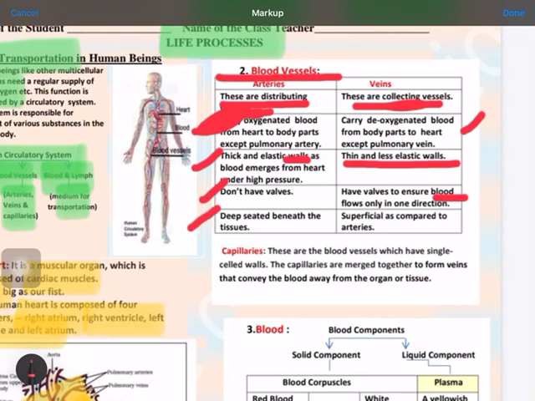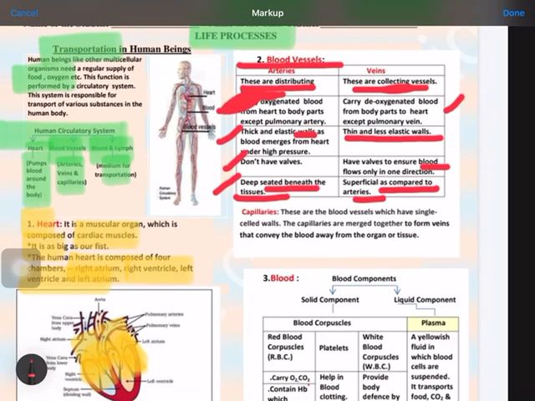Arteries are generally deeply seated, so you cannot see an artery. Some areas, like on your wrist or neck portion, are where they are superficial, while veins are superficial.